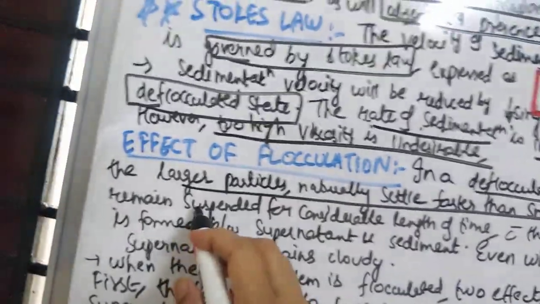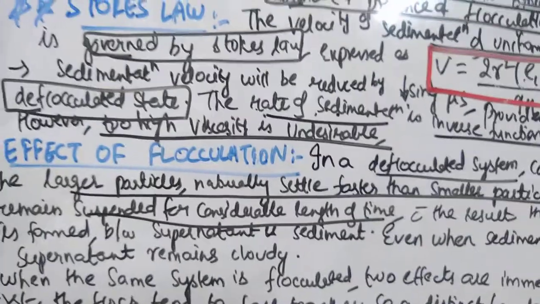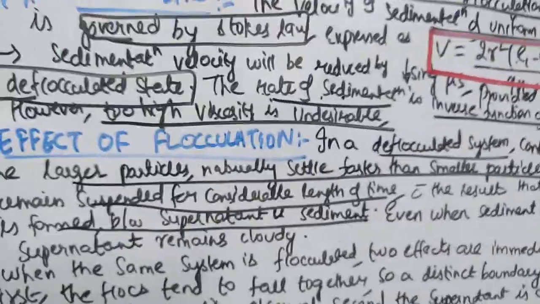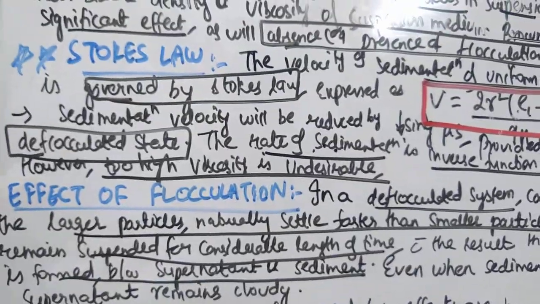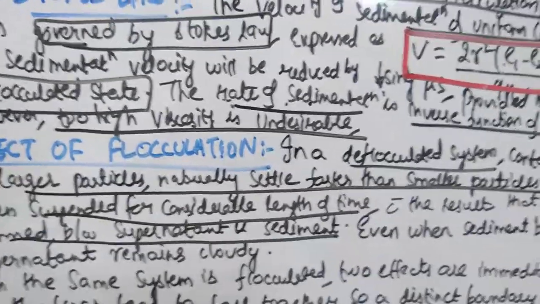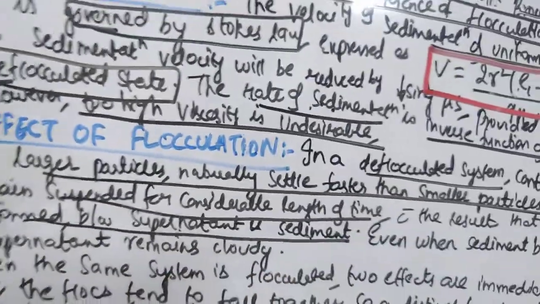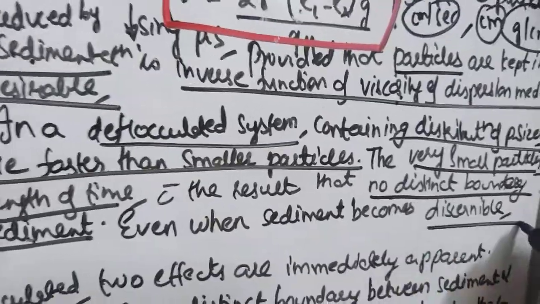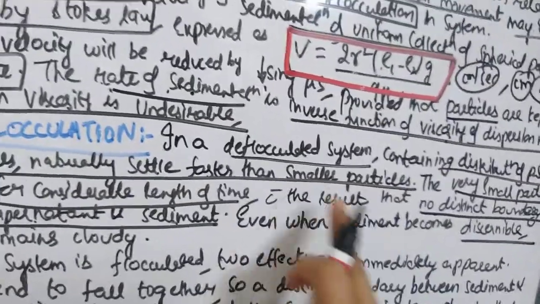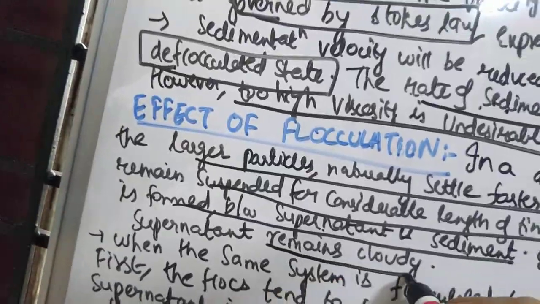The very small particles remain suspended for a considerable length of time, with the result that no distinct boundary is formed between the supernatant and the sediment. You cannot separate them by a boundary, because the rate of settling is very slow. Even when the sediment becomes discernible, meaning evident, because the rate of sedimentation is very slow in a deflocculated system, the supernatant remains cloudy.